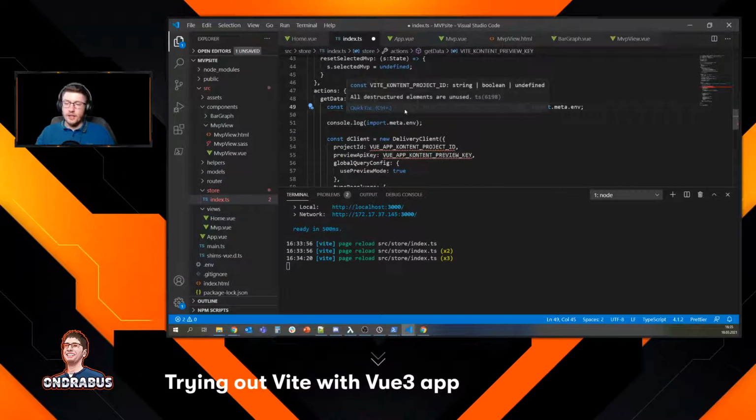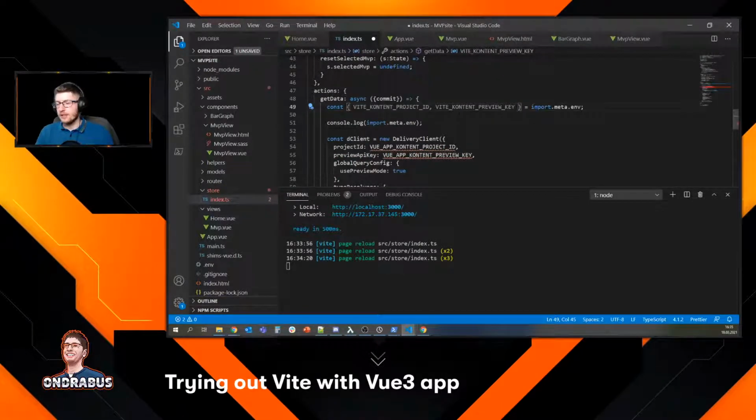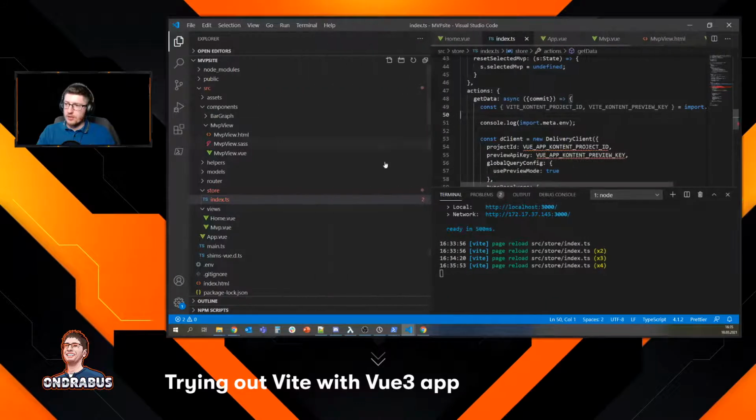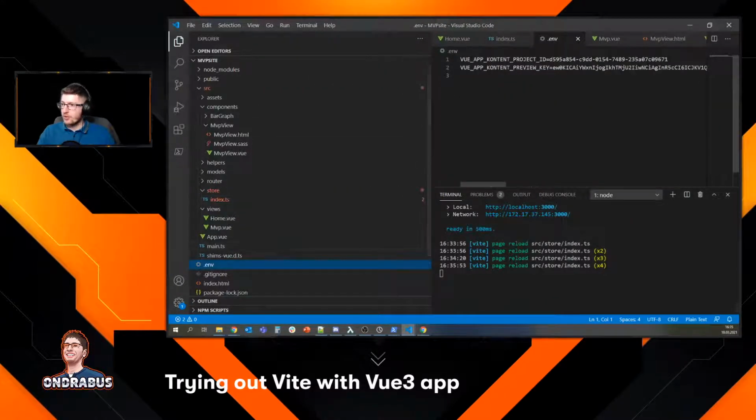And this makes sense, because whenever I deploy the app, this is going to be a front-end app, right? It doesn't have server-side rendering at all. So it needs to get these two variables in the final bundle, otherwise I would not be able to contact the server. So I'm just gonna jump back into the env file. Now I don't want to show you the whole thing. Yeah, the project ID is safe, that's fine. Okay, here we go.